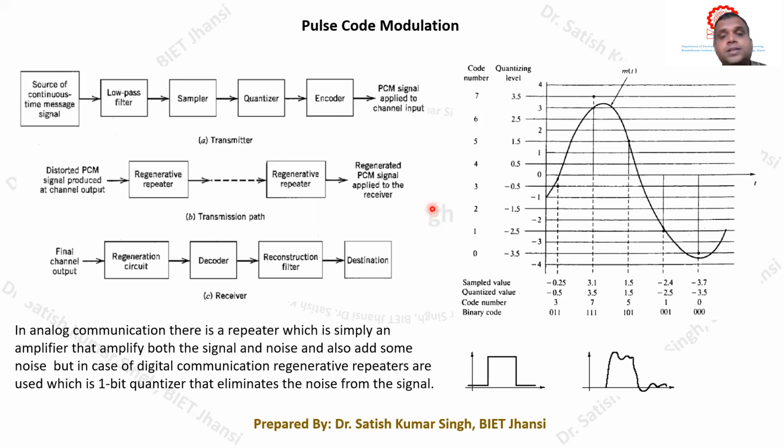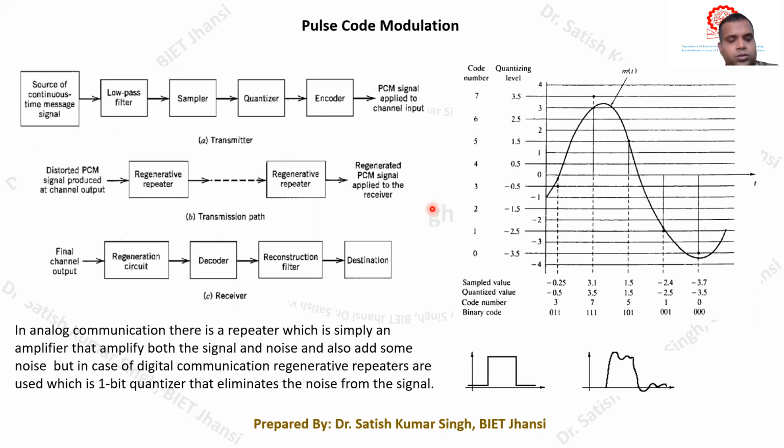To convert analog signals into digital signals, we need to perform two steps: first, time discretization by sampling the signal, and second, amplitude discretization by quantization of the signal.